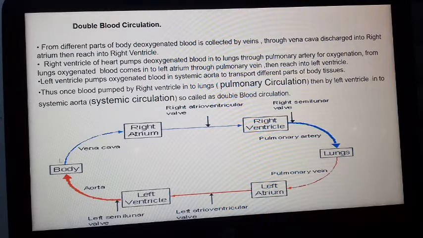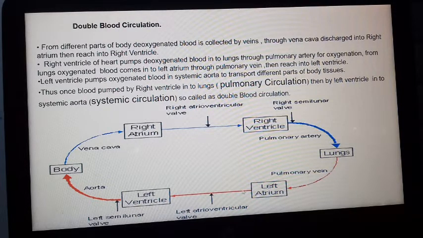So here you see from different parts of the body blood is coming to the right atrium, then from the right atrium through the tricuspid valve it comes into the right ventricle, and from the right ventricle it pumps blood through the pulmonary artery into the lungs for oxygenation. After oxygenation, oxygenated blood through the pulmonary vein again comes into the left atrium.